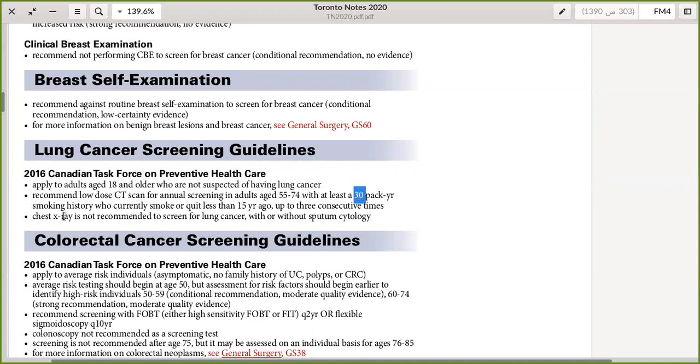This is the second magic number: who currently smoke, or quit less than 15 years ago. We will do that annually up to 3 consecutive years. Very clear, very straightforward. Just X-ray is not recommended to screen for lung cancer, either with or without sputum cytology.